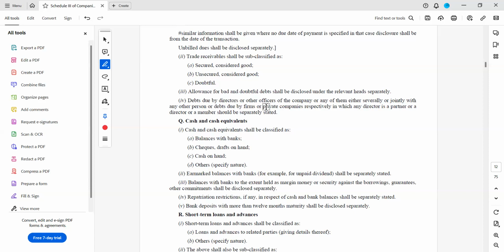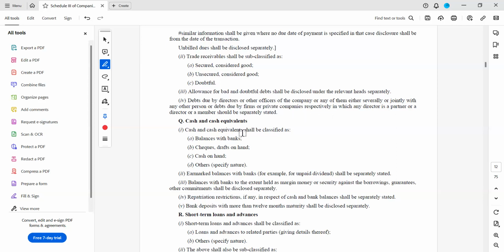Debts due by directors or other officers of the company or any related party. Related party means even officers, directors, higher management, all those things we have to take care of, and whether they are not paid for a longer period.